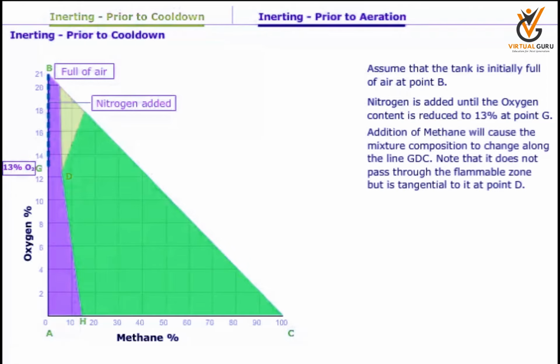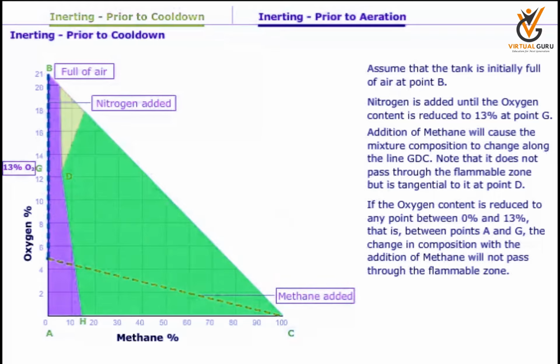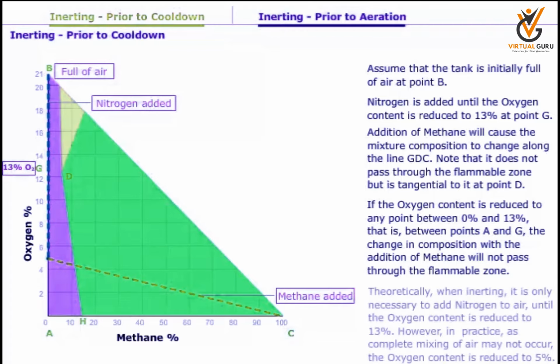Addition of methane will cause the mixture composition to change along the line GDC. Note that it does not pass through the flammable zone but is tangential to it at point D. If the oxygen content is reduced to any point between 0% and 13%, that is, between points A and G, the change in composition with the addition of methane will not pass through the flammable zone. Theoretically, when inerting, it is only necessary to add nitrogen to air until the oxygen content is reduced to 13%. However, in practice, as complete mixing of air may not occur, the oxygen content is reduced to 5%.